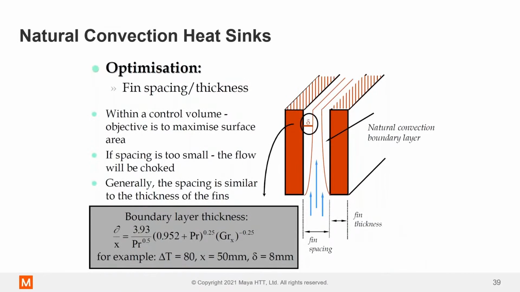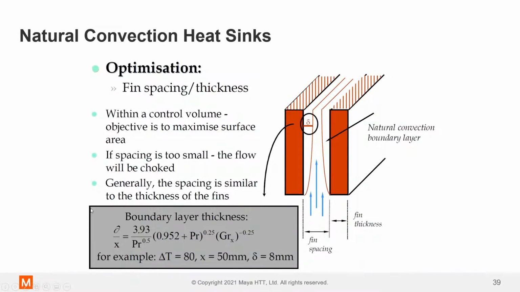There's also fin spacing, not just the length, but the fin spacing is important. Again, we've got the fin spacing between the heatsink fins. The air is going to come up, the boundary layer is going to grow, and at some point, these boundary layers can actually touch. As soon as they touch, you're going to get zero airflow at that point. Okay, we know that there are reduced velocities in boundary layers. This is the free stream velocity. If they touch, it's game over for that portion of the heat sink. It's not going to be moving any heat into the air unless you increase that velocity. As you increase the velocity, the boundary layer is going to get thinner. It'll still grow, but it'll be thinner.